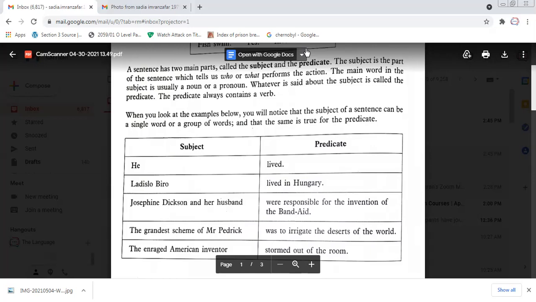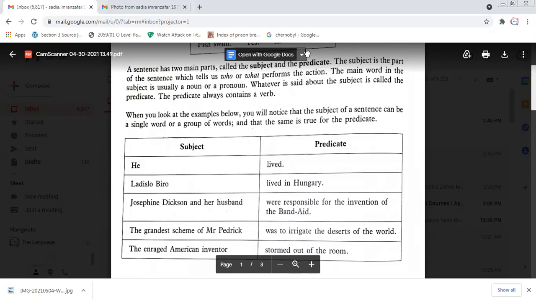And with the subject we connected two adjectives. Enraged, he is angry, and the other characteristic of this subject is that he is American. He's American and he's enraged.